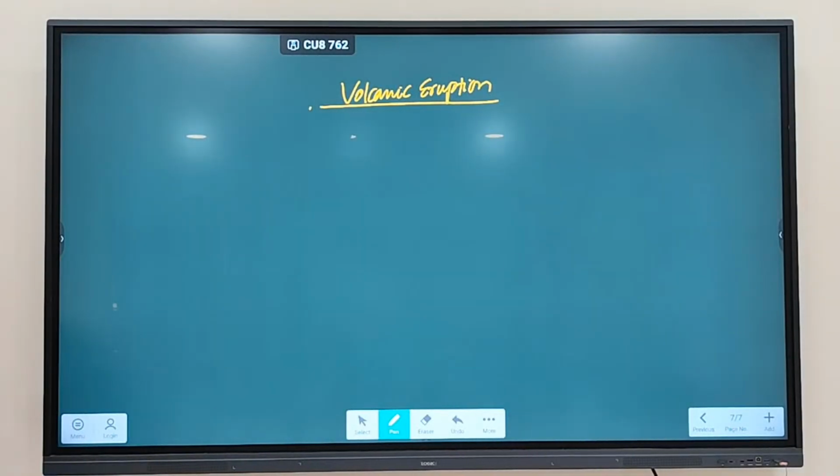So in the last class we were discussing the concept of volcanic eruptions, and we discussed with you the types of volcanic eruption. What are the types of volcanic eruption? Three types: types of eruption, frequency, and magma. Based on frequency, what are the classifications you have? Active, dormant, and extinct. Fine.